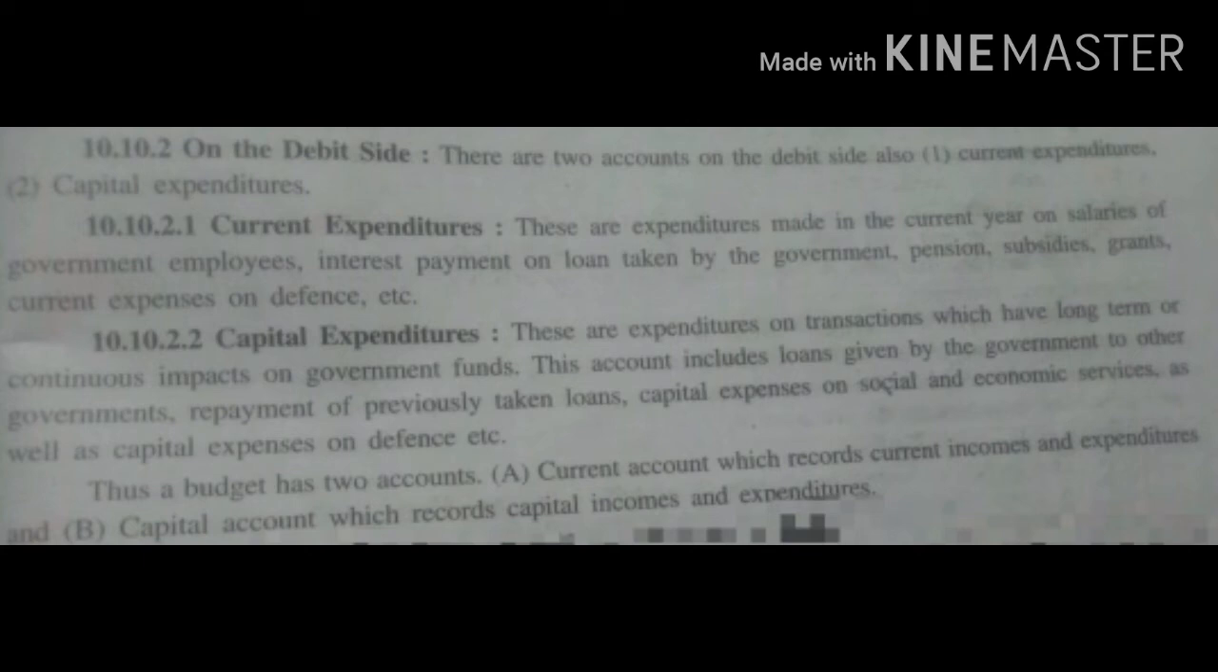Next is capital expenditure. In the payment side of the capital account of budget, the following expenditures are done. First is payment of government debt. Second is loans given to state governments or any other loan. Capital expenditure for society as well as the defense sector, capital expenditure in public enterprises, investment done in physical assets. In budget 1987-88 of the central government, two sections were shown, planned expenditure and unplanned expenditure. Thus, budget has two accounts: current account, which records current income and expenditure, and second is capital account, which records capital income and expenditure.